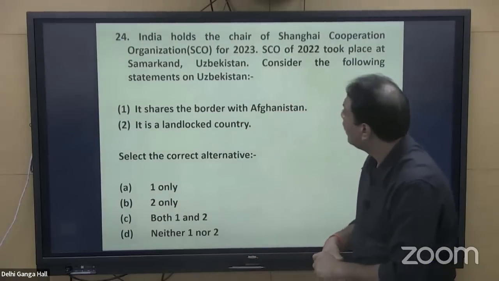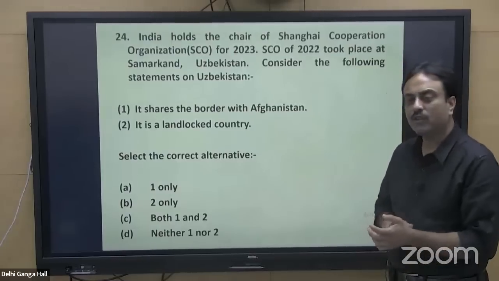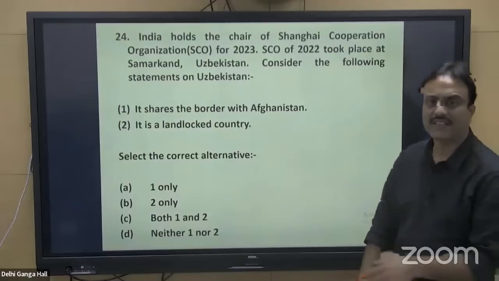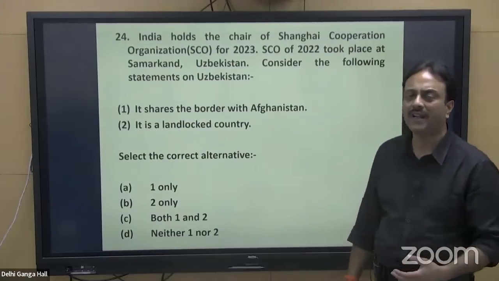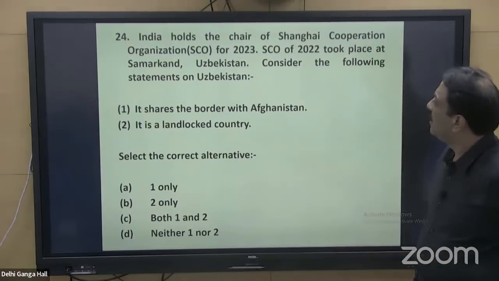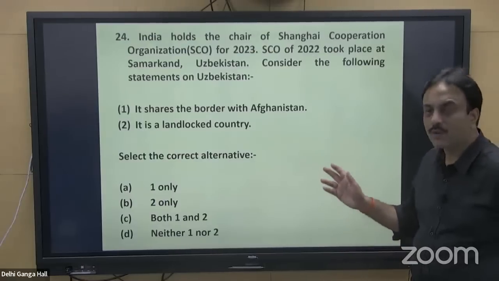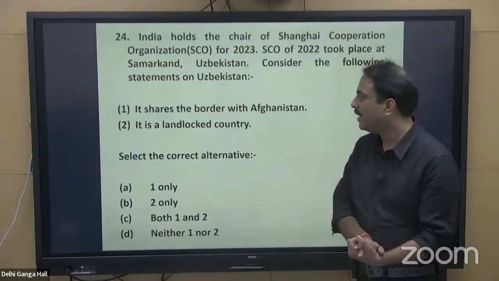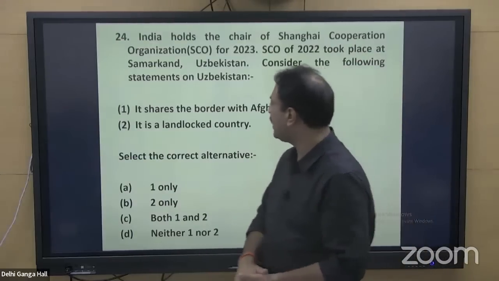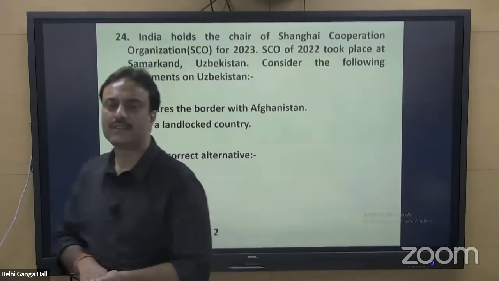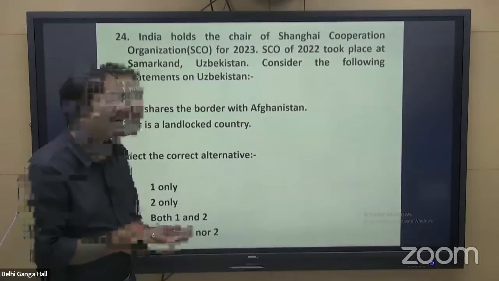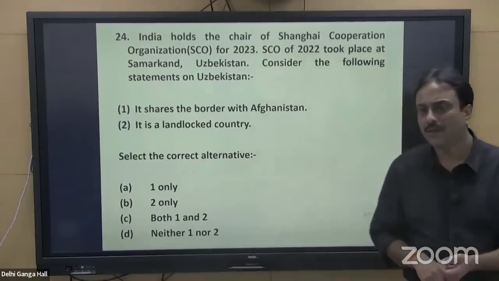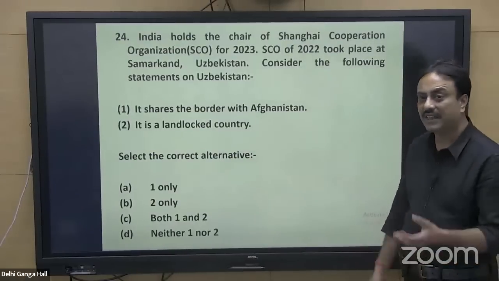Consider the following statements on Uzbekistan. After that, India got the chairmanship of SCO, and this year the SCO summit is scheduled to be held in India. But you are supposed to consider the questions on Uzbekistan. That is just a situation and a question on Uzbekistan. It shares the border with Afghanistan. It is a landlocked country. Now, again, a map-based question. The SCO summit took place in Uzbekistan. From there, India got the chair.